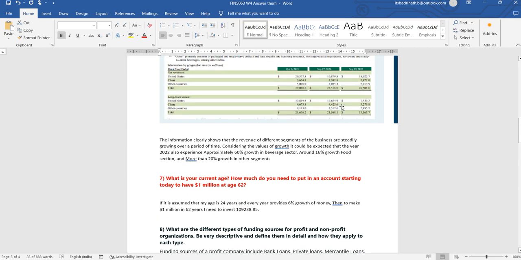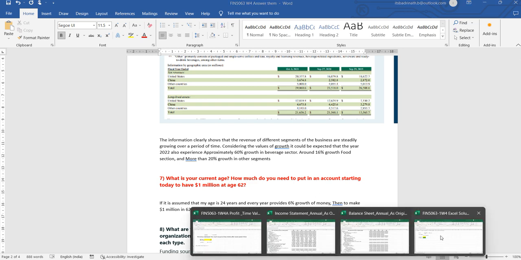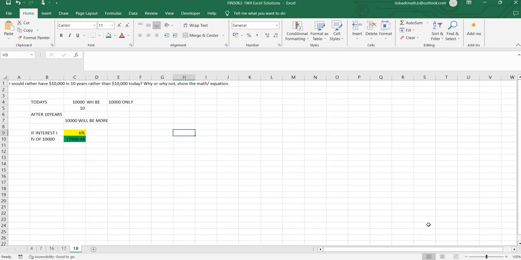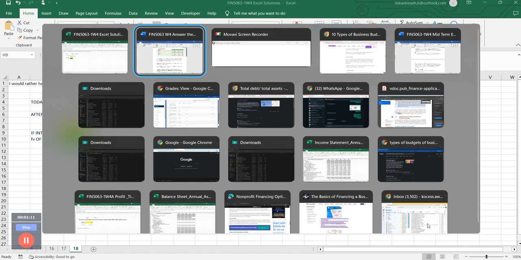If you check the questions, there are a few questions marked in red color. For these questions, you are supposed to use the Excel sheet that is attached along with the Word document.